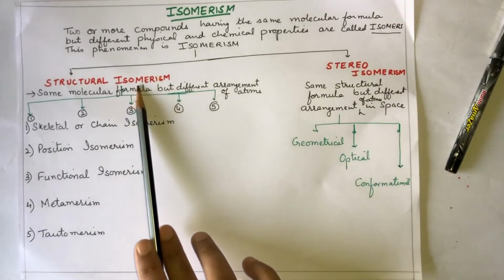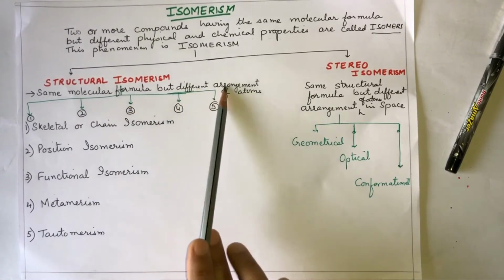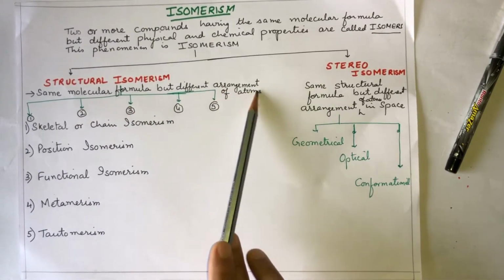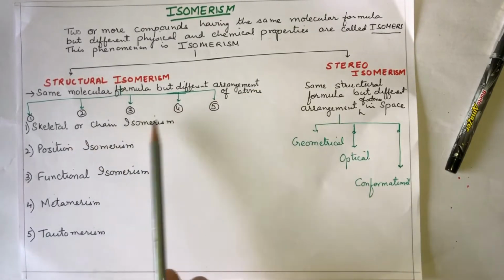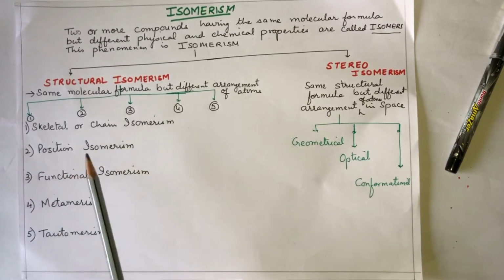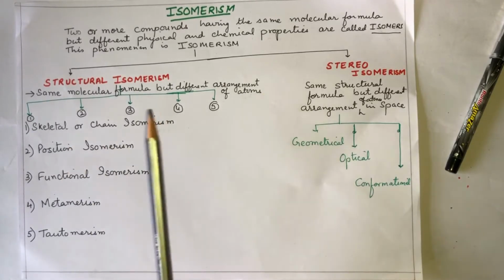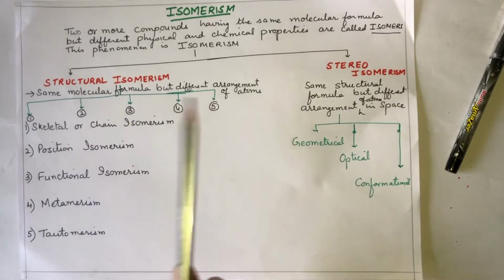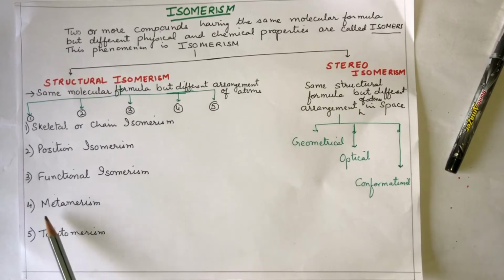What is structural isomerism? Same molecular formula but different arrangement of atoms. Now, these can be carbon atoms, if it is simple skeleton isomerism. It can be a change in position of the functional group, if it is position isomerism. It can be an interchange of functional groups, like a ketone changing to an alcohol, or an aldehyde changing to a ketone, that is functional isomerism, then metamerism and tautomerism. We will be doing all these five today.